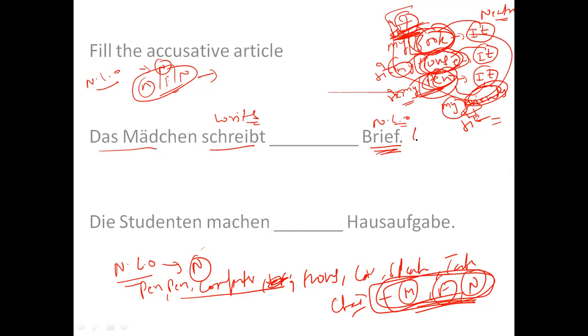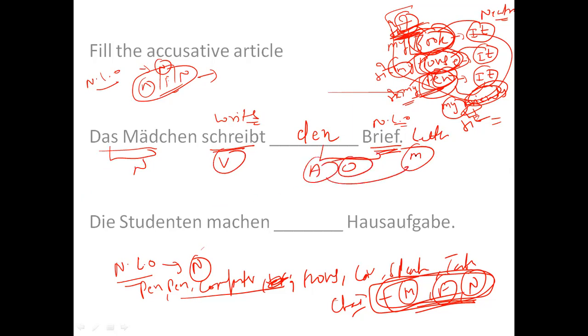Brief is letter, but it is masculine. It is not neutral, right? Hence, the answer should be den. This is nominative, this is verb, and this is an object. The object is accusative and masculine.